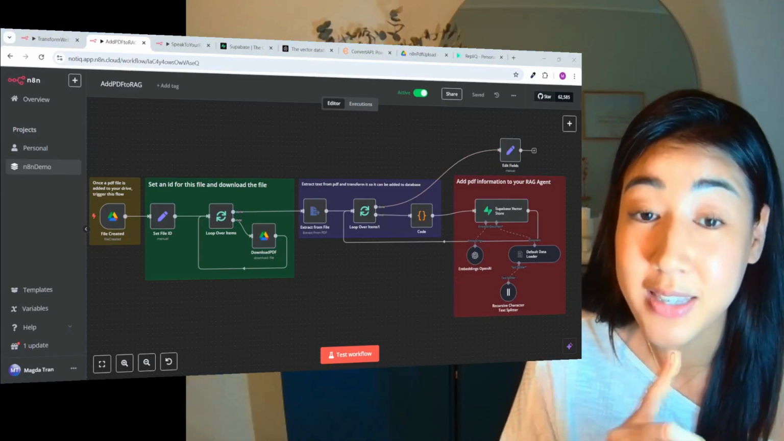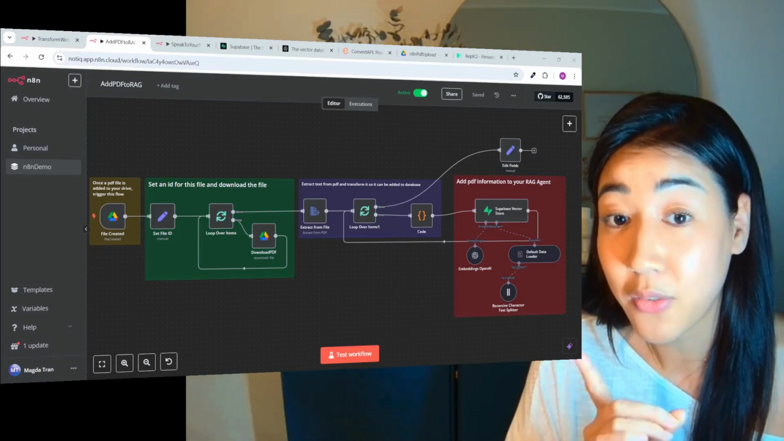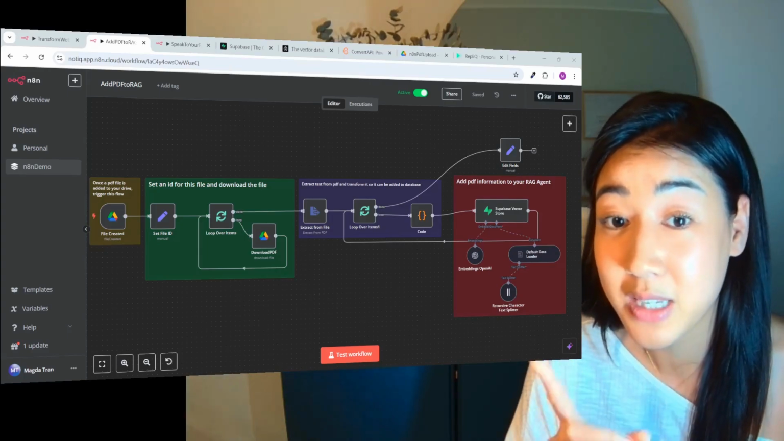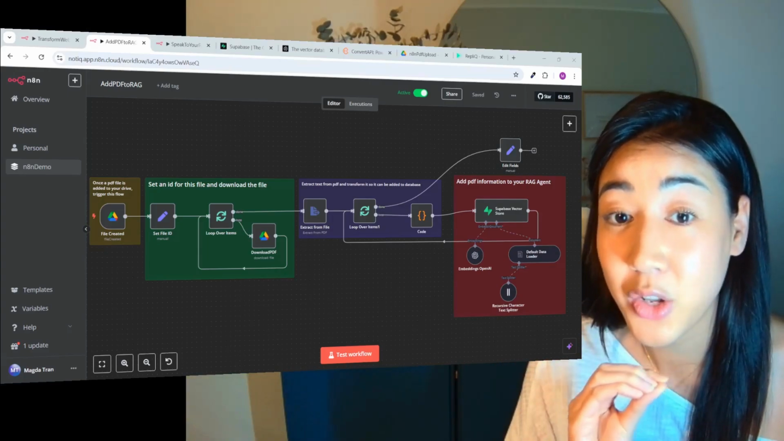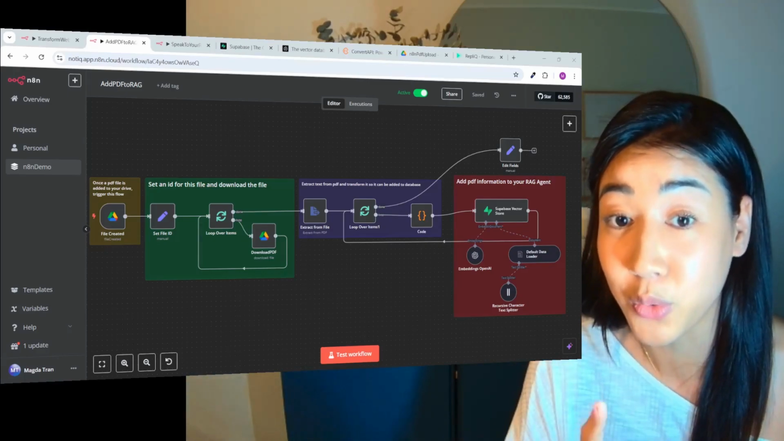And the best part is that the work here is already done. We already built this flow and this RAG for you. All you have to do is grab these flows as a file, and then you can upload it in n8n, and it's going to be ready to be used for your own business.